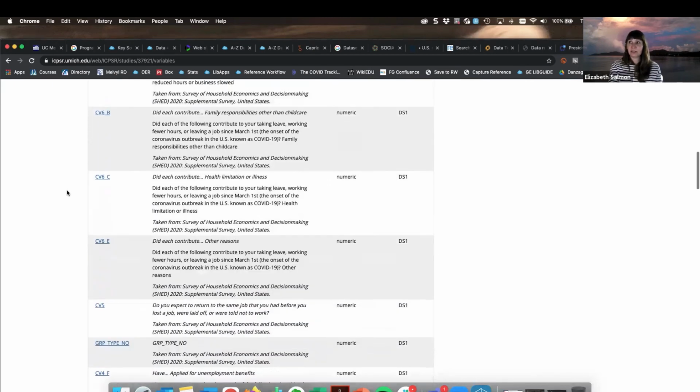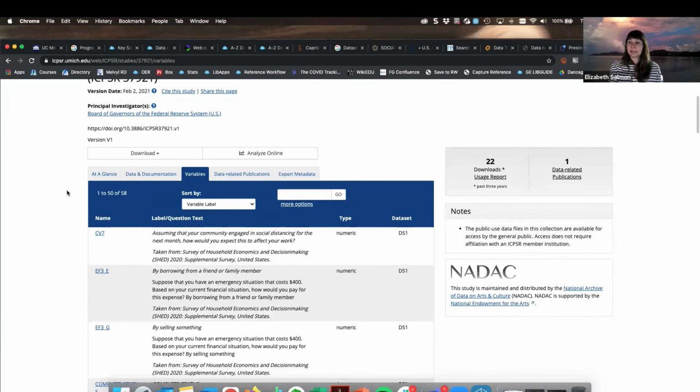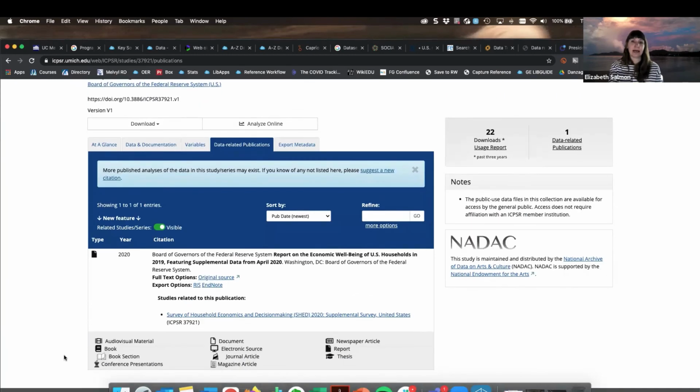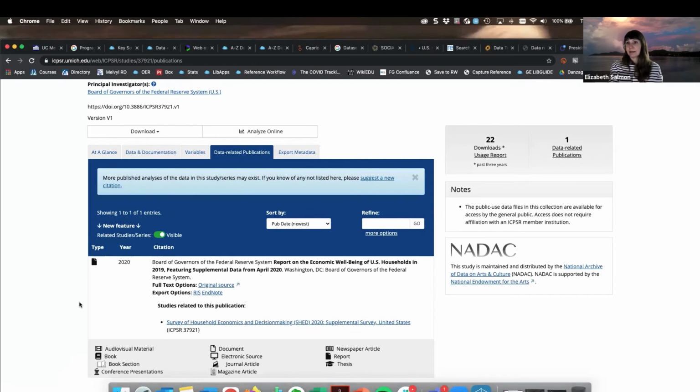I'm getting a description and some data type info. And then I can also explore some of the publications that have relied on this data here. This is not always comprehensive. There might be other publications out there, but this is what has been linked towards this record.